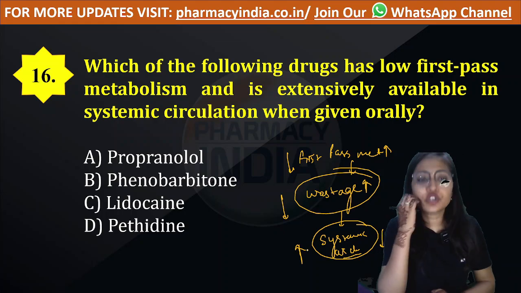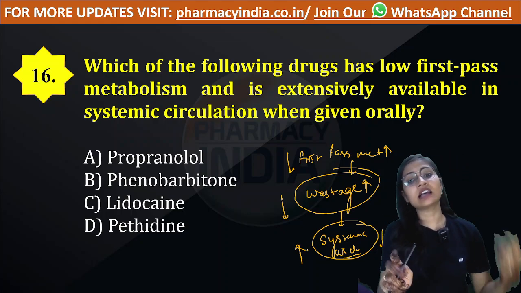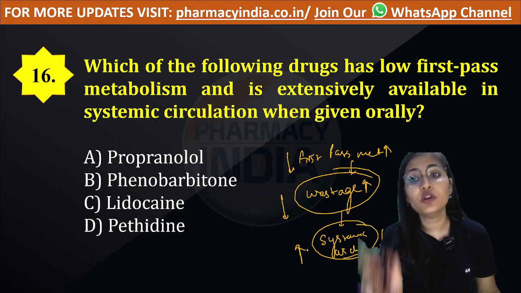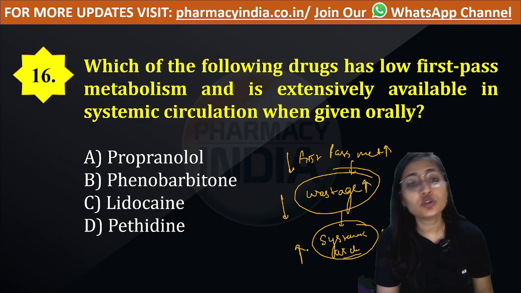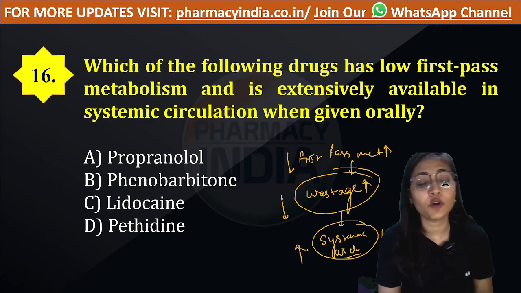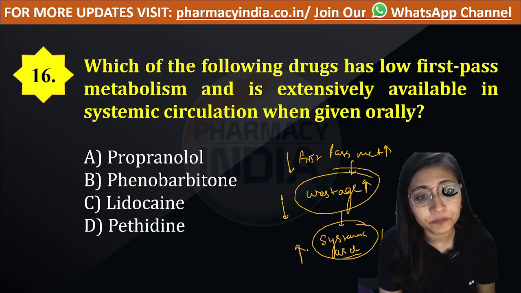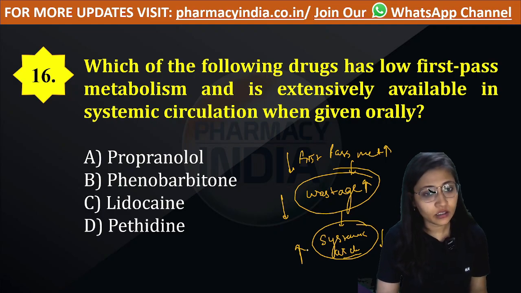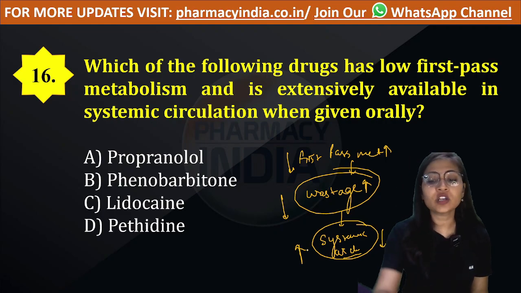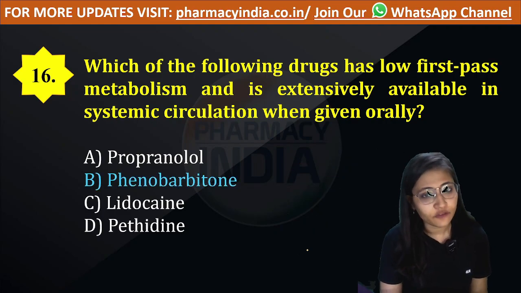This is a flow chart. Here what it is asking is that if low first pass metabolism is there, the drug would be available in systemic circulation when given orally. So you have to find out which among the following drugs has this property. Propranolol, phenobarbital, lidocaine, pethidine. So option number B is correct.